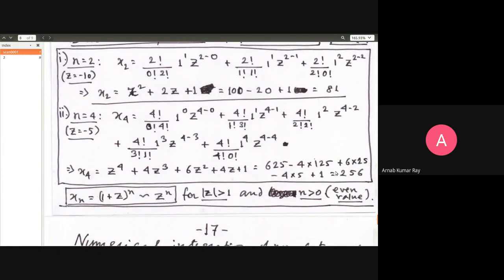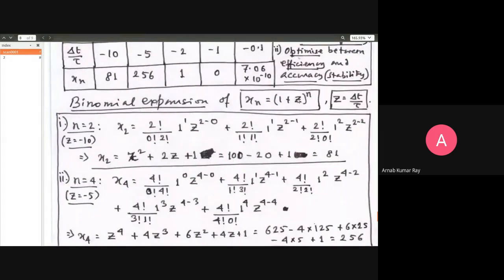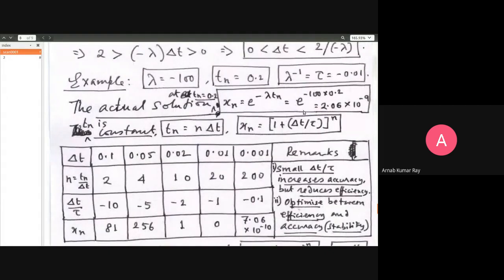So the actual answer is 256, and the dominant contribution to that comes from 625, which is minus 5 raised to 4. Right, 5 into 5, 25, 25 into 5 is 125, and 125 into 5 is 625. Ignore the minus sign because it's an even power. So (1 + z)^n for z greater than 1 is dominated by the highest power, which is z^n. For an even value, this is more so true. And so z must be less than 1. If z must be less than 1, then you have to be careful about setting the value according to the parameters of your problem, which is, in this case, lambda.